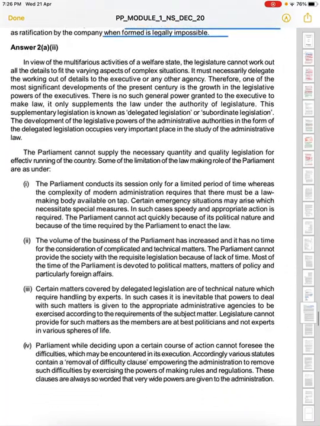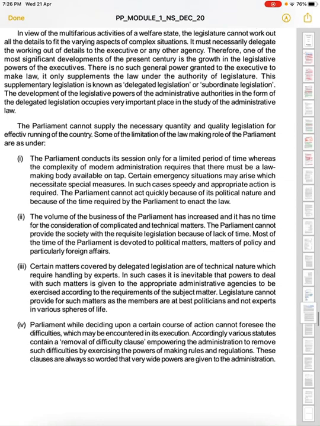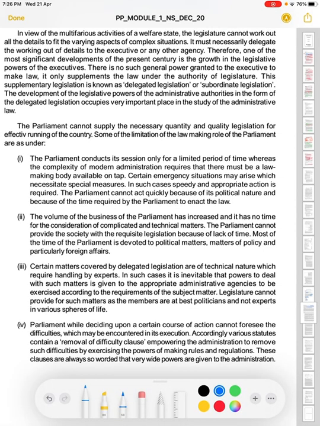In view of the multifarious activities of a welfare state, the legislature cannot work out all details to fit the varying aspects of complex situations. It must necessarily delegate the working out of the details to the executive or any other agency. Therefore, one of the most significant developments of the present century is the growth in the legislative powers of the executive. Basically, the growth in the legislative power of the executive.